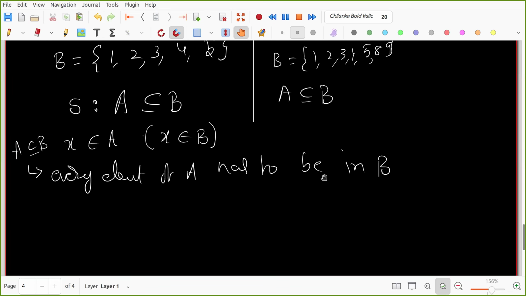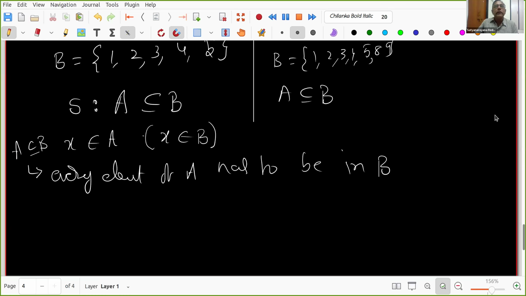Every element of A has to be in B. So we can write A is a subset of B, and X belongs to A implies X belongs to B. Right, good. That is one way. Is there any other way? Yeah, I'm just checking with you. If anyone wants to say something. Harit? Sir, we can check X belongs to B, if X already belongs to A. Okay.